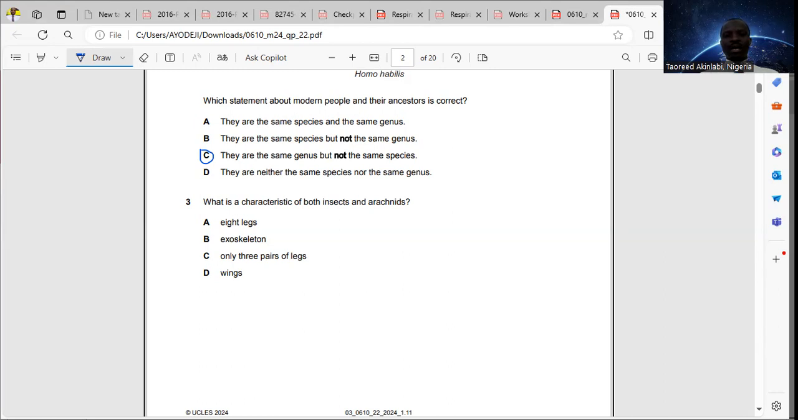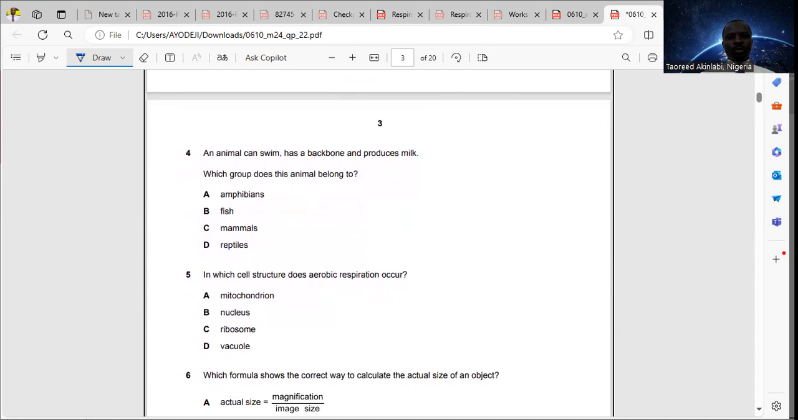And all arthropods have some characteristics in common: they have an exoskeleton, they have a segmented body, they have jointed legs, right? Out of those characteristics I've mentioned, the one found in the options here is that they all have an exoskeleton. That's option B. Eight legs is only found in arachnids. Only three pairs of legs is for insects, and wings are found in some insects as well.